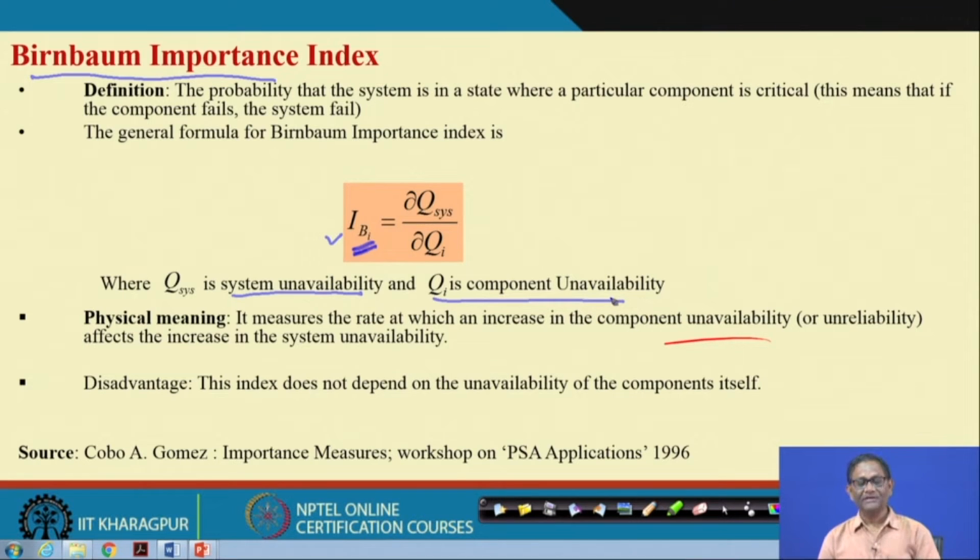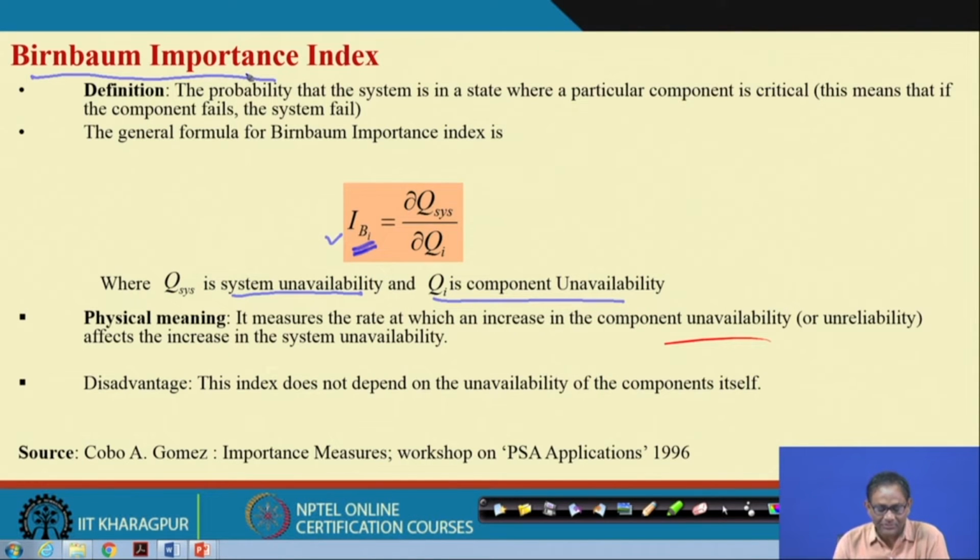If something abnormal takes place, it is unavailable. For example, tank rupture means it is completely unavailable. Now the component, for example the timer, may be unavailable under failed state. So the rate del Qs by del Qi is basically our Birnbaum importance measure.